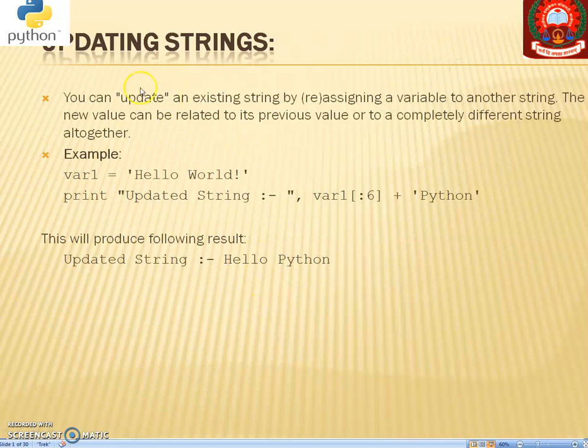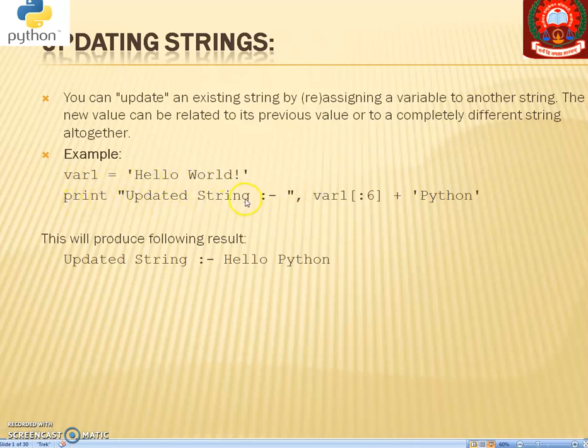So this is simply called slicing. Next thing that we're going to see is updating strings. You can update an existing string by reassigning a variable to the string. The new value can be related to its previous value or to a completely different string altogether. We're going to see how it works, and that again comes under slicing of string, and this slicing of string is included in our syllabus. Again we have declared variable 1. We have declared hello world here.